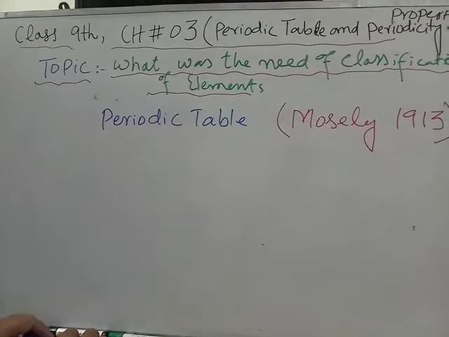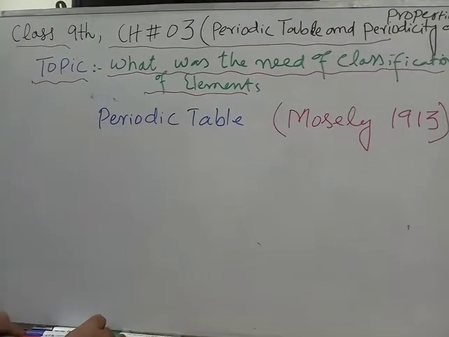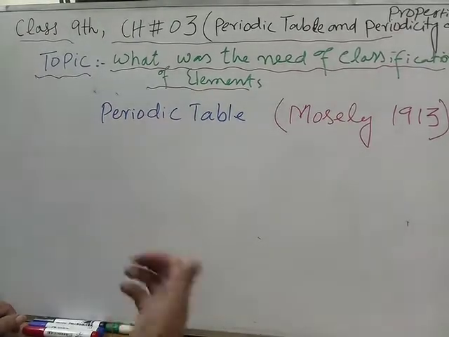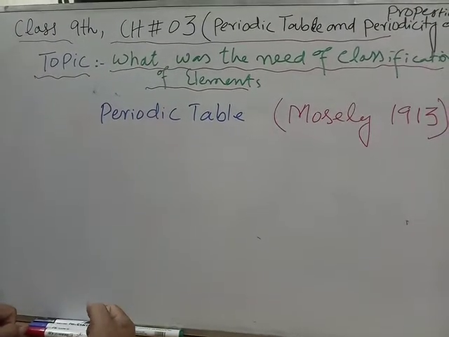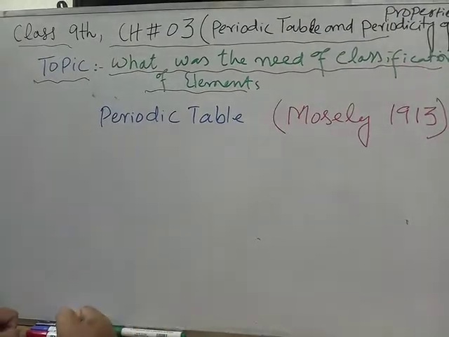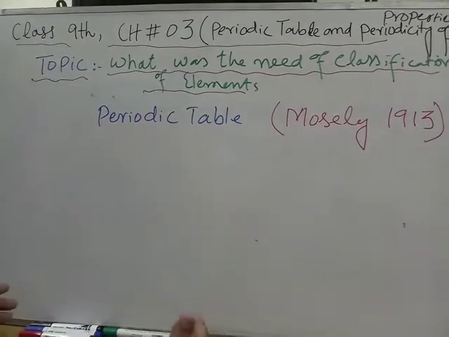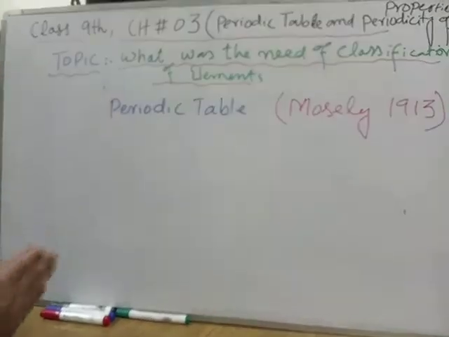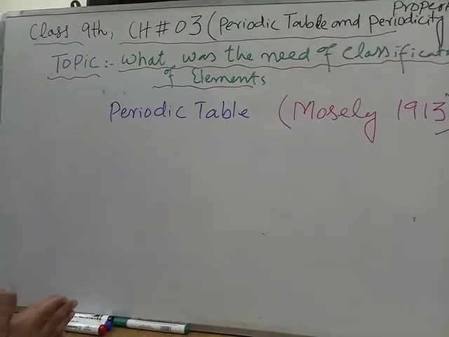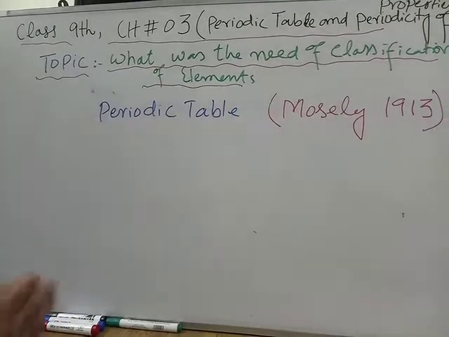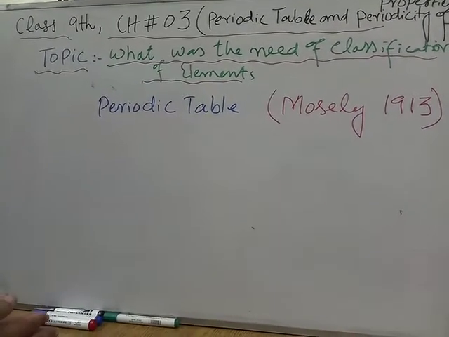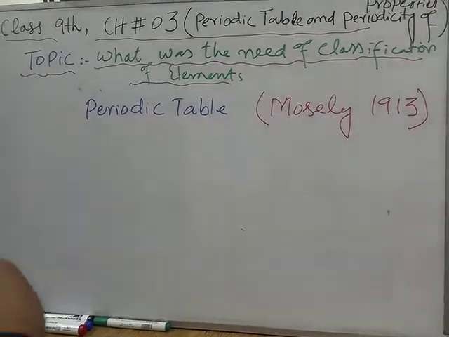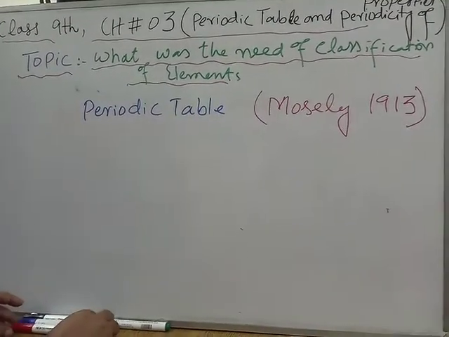What is the periodic table? Actually, the periodic table is a table in which elements are arranged in order of increasing atomic number. By this arrangement, we get various groups of the elements, and all the elements lying in a single group have similar chemical properties. So in this way, we have classified the elements into groups, and their study becomes easy.